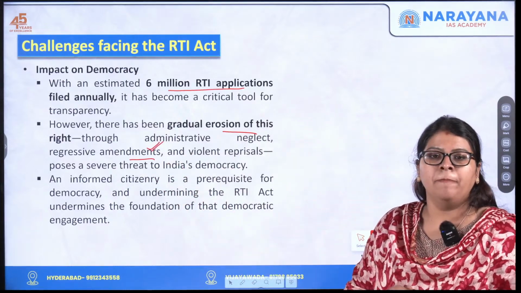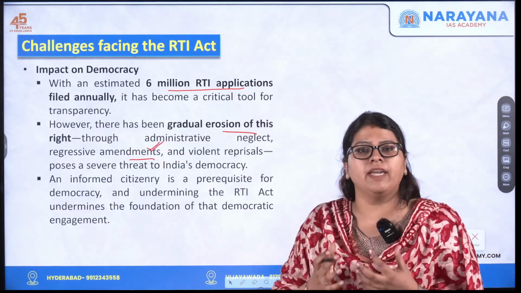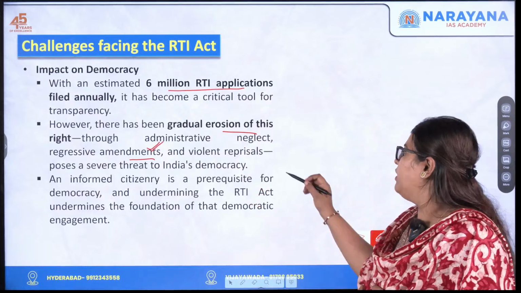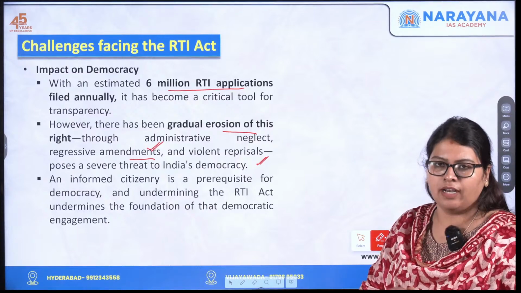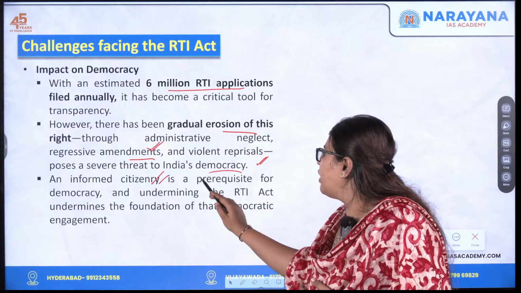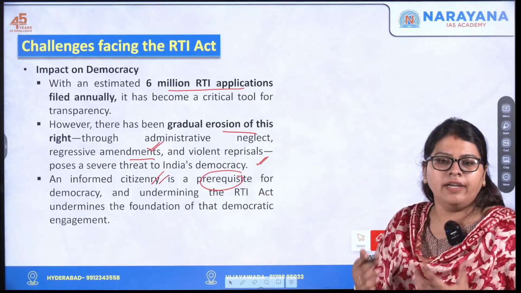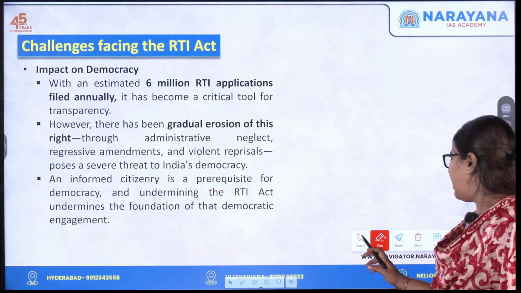There have been violent reprisals, that is, huge violence caused against the people who raise their voice, etc. So an informed citizenry, that is all of us, have to be informed, and this is a prerequisite for democracy, and if that is not so, it undermines the proper functioning. So that is the case with RTI as well.